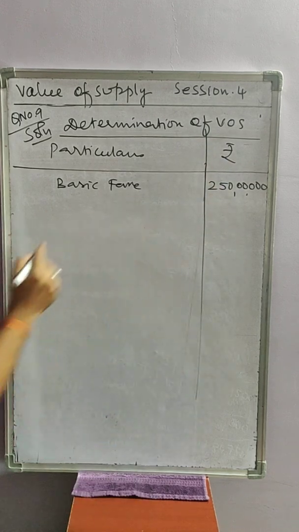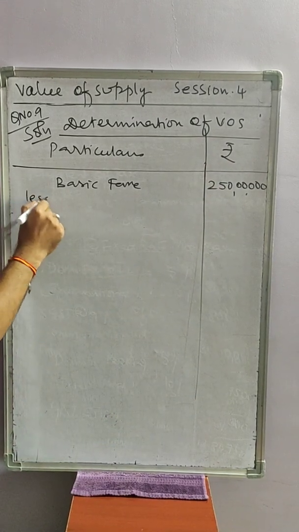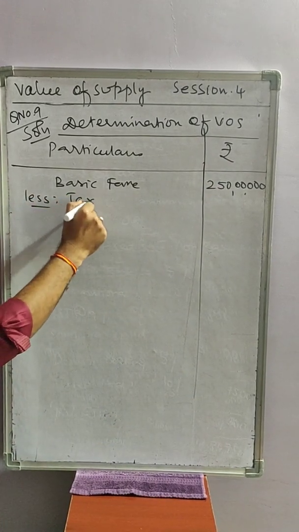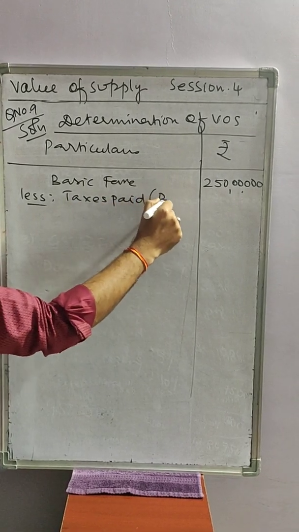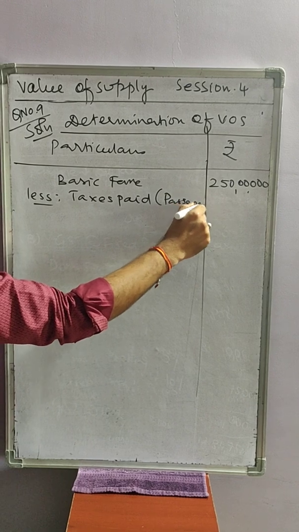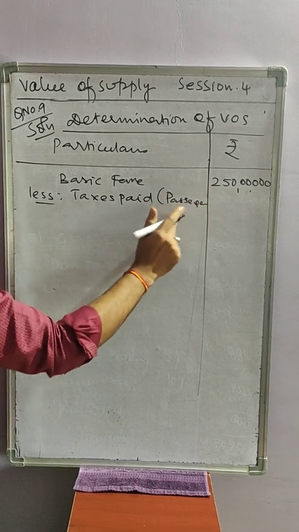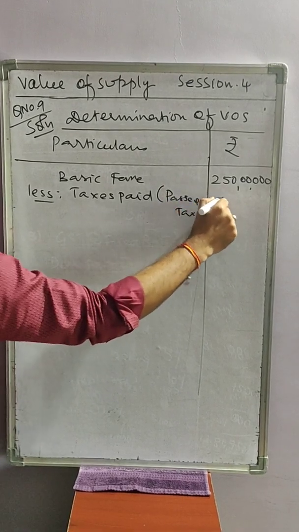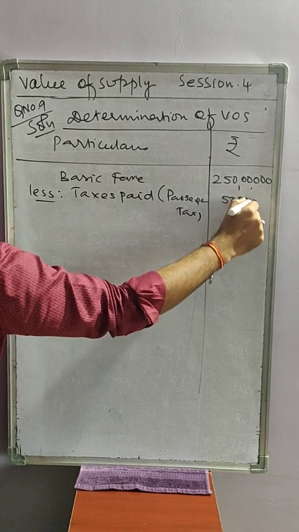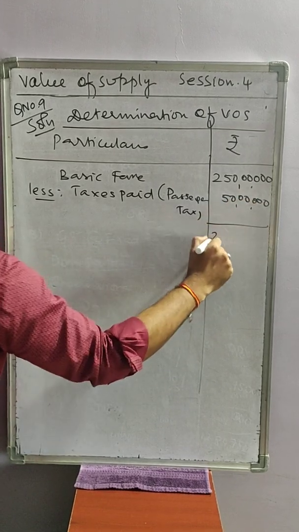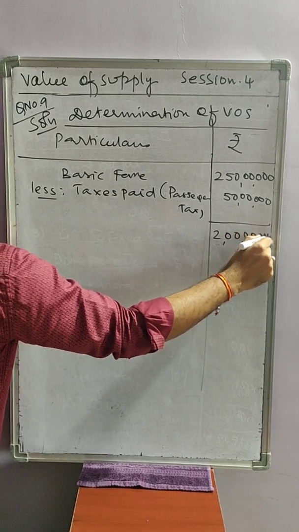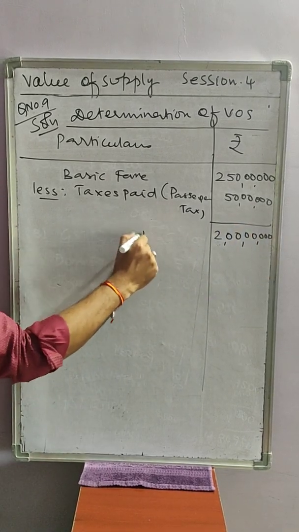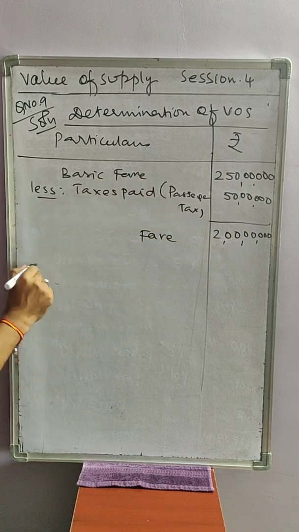Then that comes to 2 crore 50 lakhs less taxes paid, passenger tax, that is 50 lakhs rupees. After removing 50 lakhs rupees, the amount comes to 2 crore. This is called basic fare after taxes.